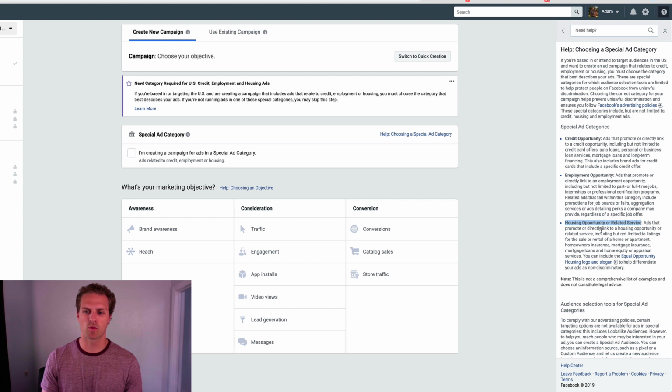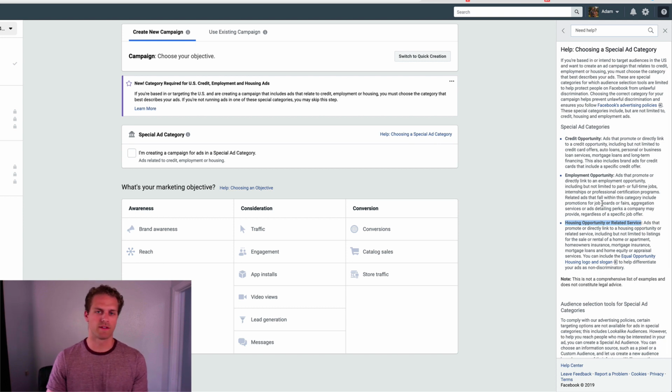Ads that promote or directly link to a housing opportunity, aka a listing or selling, or related services, including but not limited to listings for the sale, rental of a home or apartment, homeowners insurance, mortgage loans, or home equity or appraisal services. And then you can go here for all of that.